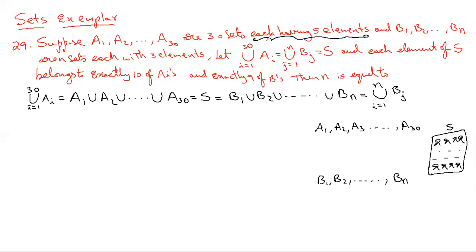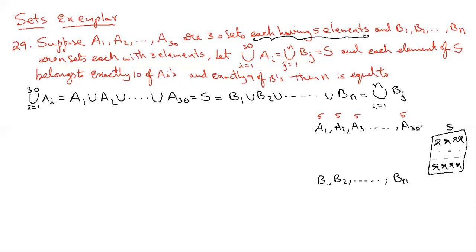That means the number of elements in A1 is 5, A2 is 5, A3 is 5, and so on, A30 is 5. So the first cultural program had 5 people, the second 5, the third 5, the 30th also 5. How many people participated in all the 30 cultural programs together?